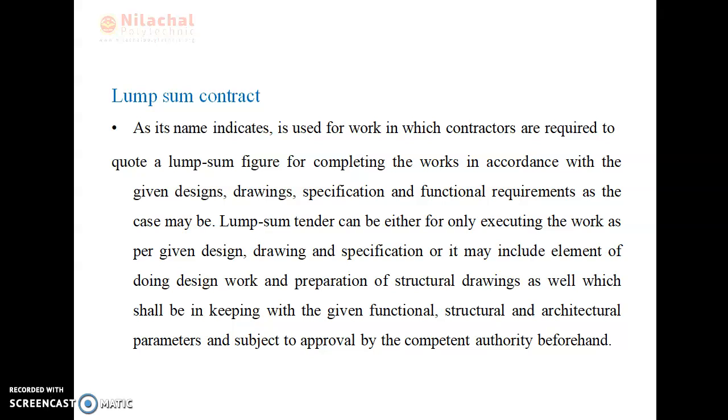We consider the detailed specification of all items of work prepared on the basis of the whole work and plan and detailed drawing, and with the deposit of 10% security money, penalty, progress and other conditions of contract are included in the contract agreement. The general specification and description of different parts of the building with dimensions where required are included. The quantities or schedule of different items of work are not provided.